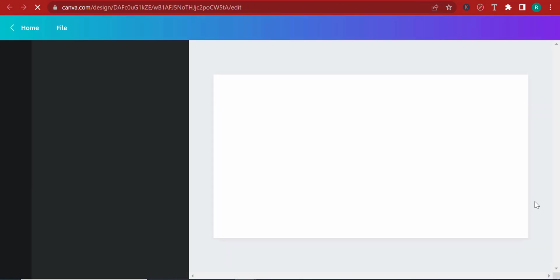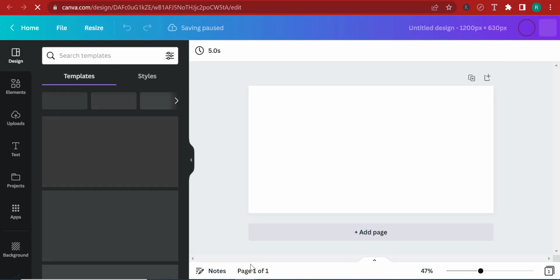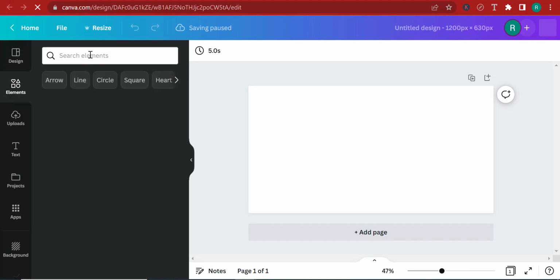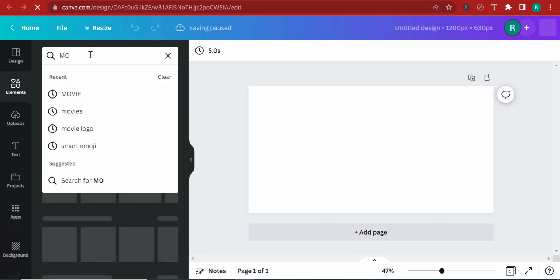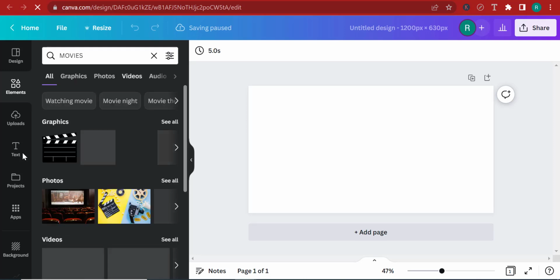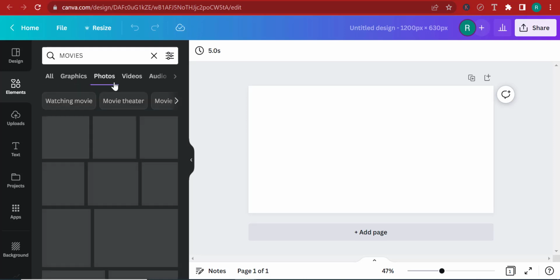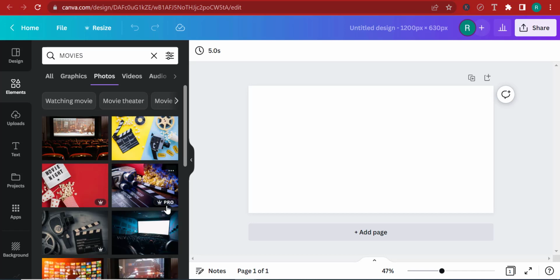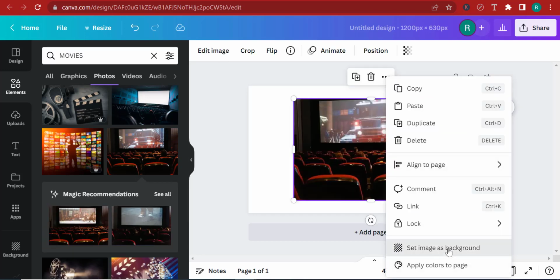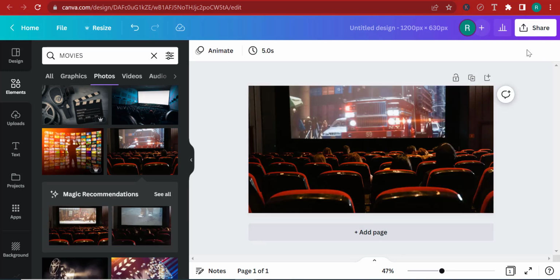And let's go and search for something that is relevant to the topic of movies, since our website is a movie-holic website. So here I'm going to click on elements. Let's search for movie or movies. And right here, you can see that we have some movies. Let's click on photos, and let me scroll down over here. Let's try to find something. So maybe we can go with this particular one. Set image as background and download this image.